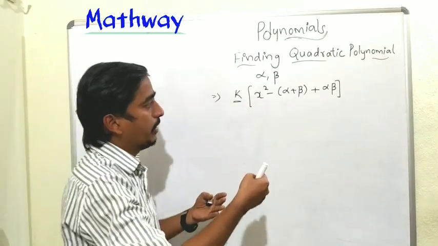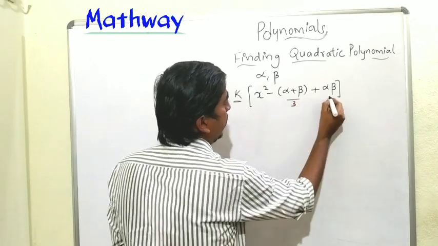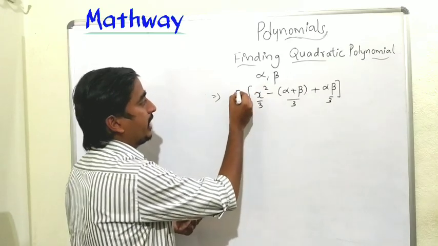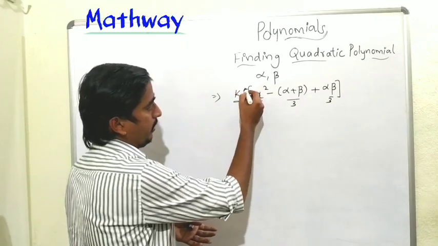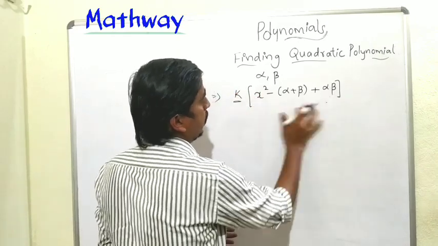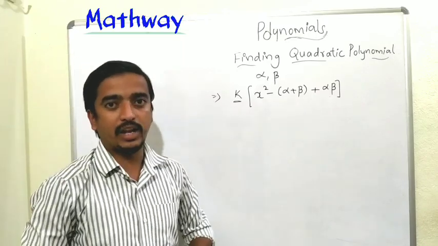If we are solving a problem, in some situations we will get terms divided by 3. In that situation we can take the k value as 3. Then if you take k value 3, these terms will get cancelled. So k is any constant, and depending upon these values, we can take the k value.